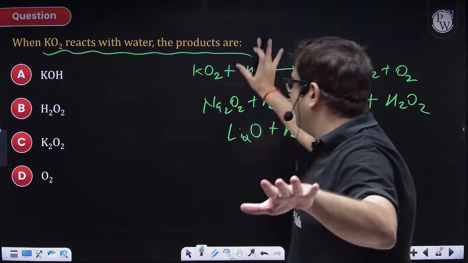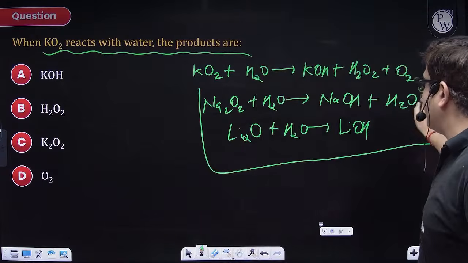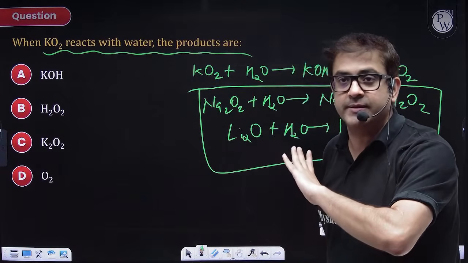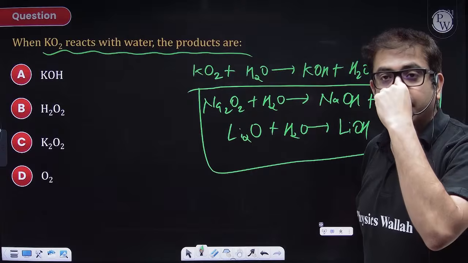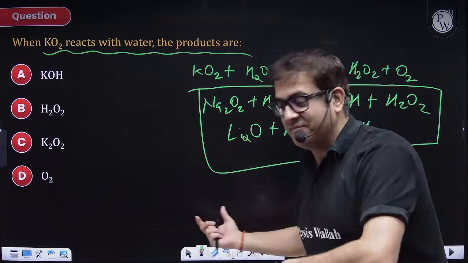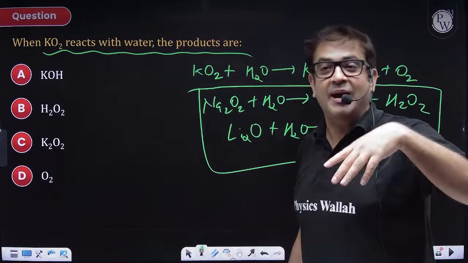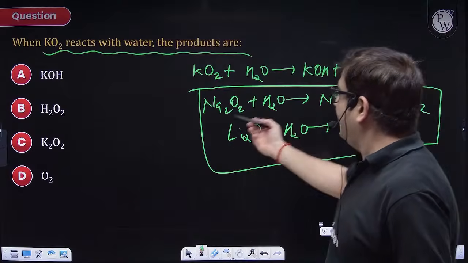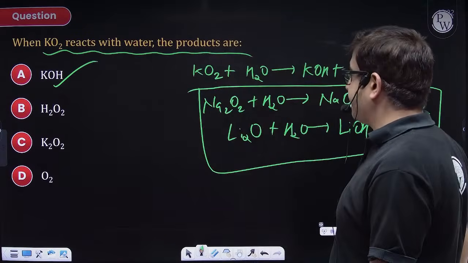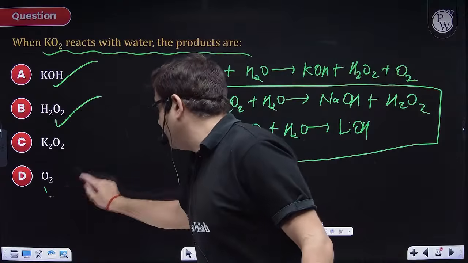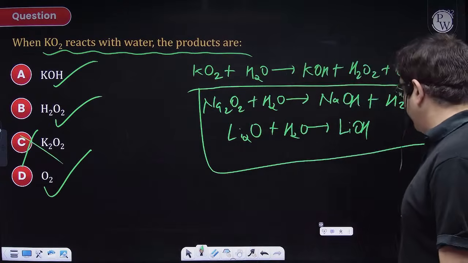So obviously, these things are not asked of you here, but again it is a very important s-block logic, hence serving you with this. Give multiple option poll. Ha beta, I have not given a poll for this one because I'm just trying to come to organic chemistry now. So KO2 will definitely form KOH, option A, H2O2, option B, and oxygen, option C. Not this one. So A, B, D will be your answer.